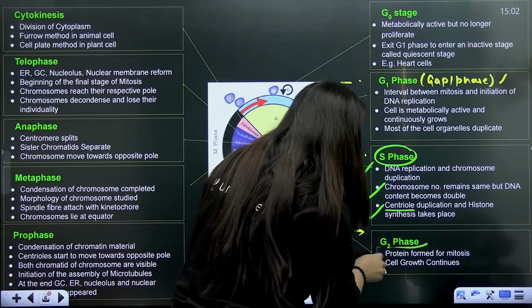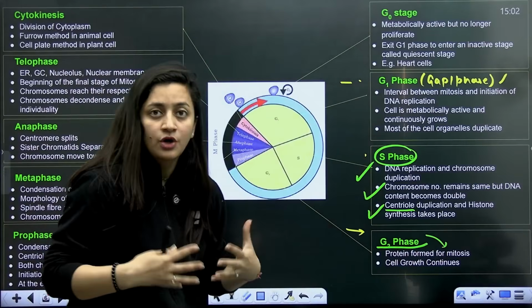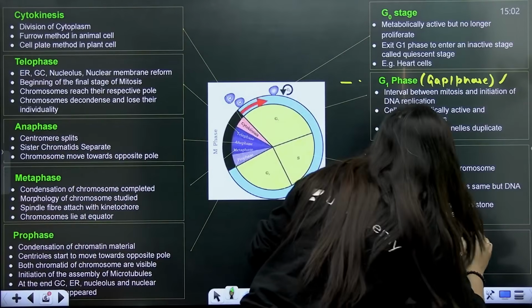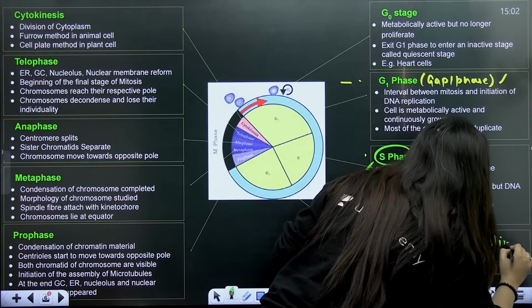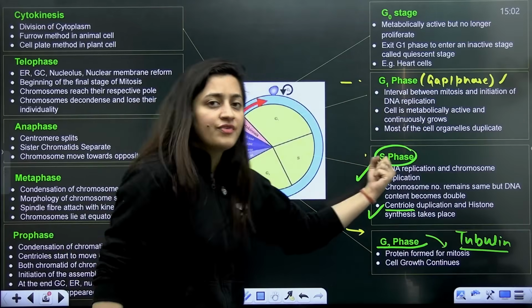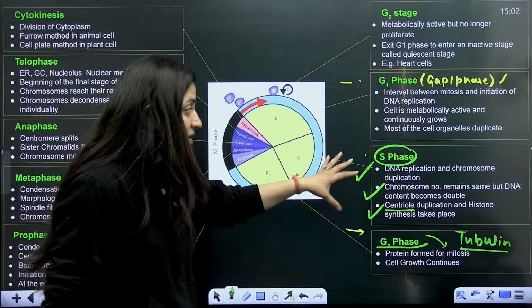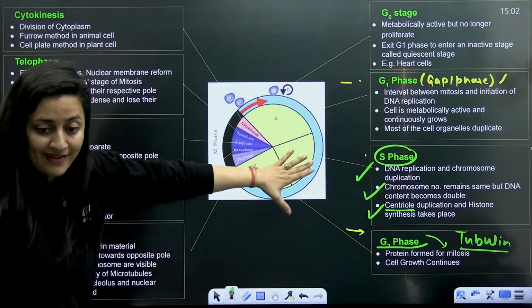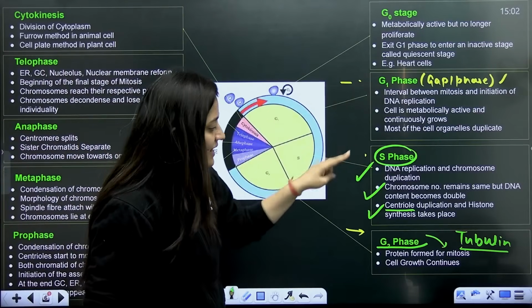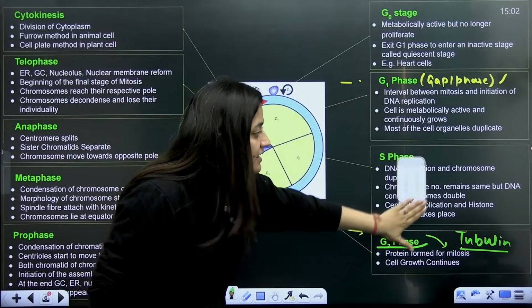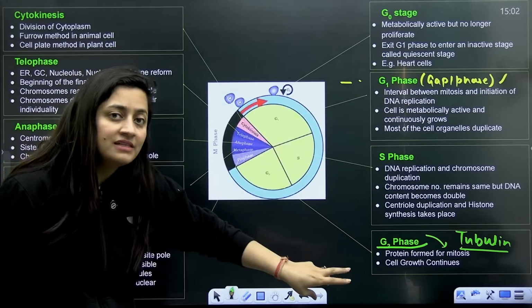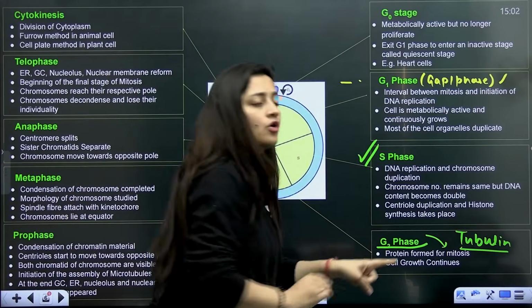Then after that, the G2 phase is there. Again, cell growth will continue and protein formation will be there. If I have to specify, tubulin synthesis will occur here only. In the S phase, histone and non-histone proteins, mainly the histone proteins, get synthesized. So this is for the G1, S and G2 phase. As I said, the chromosome number will remain the same here, but the DNA content will get doubled.